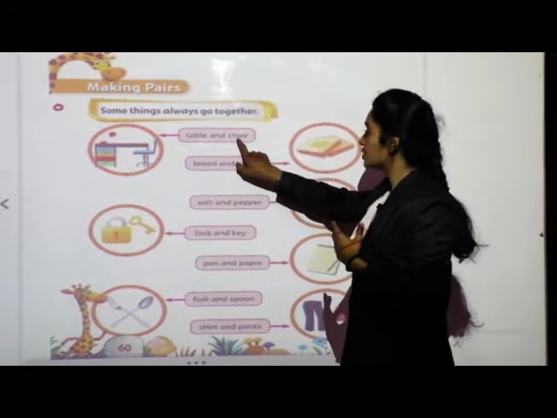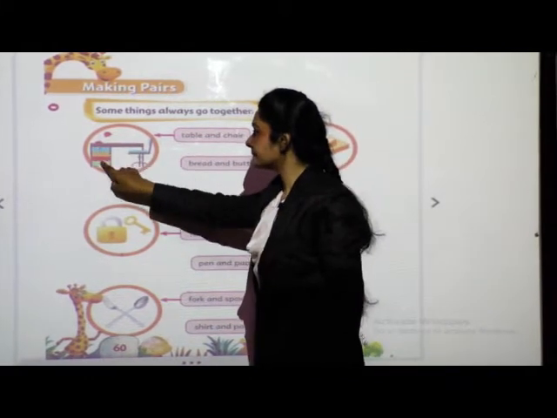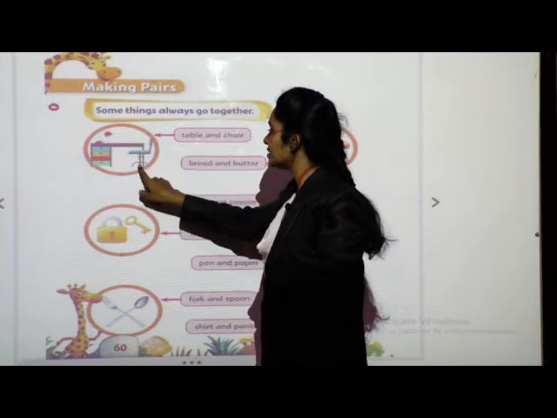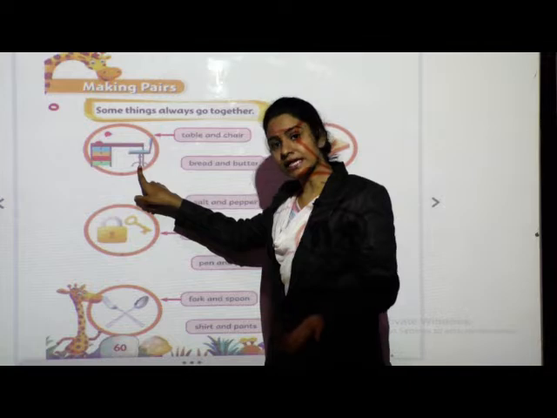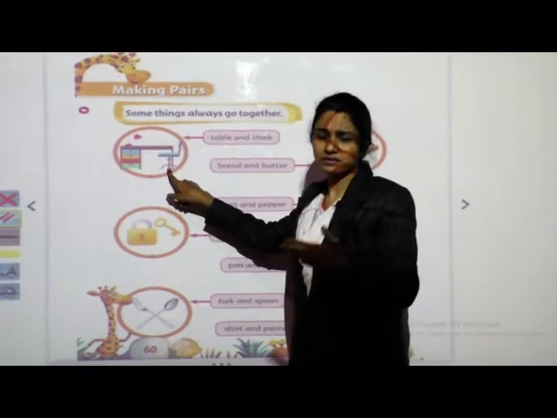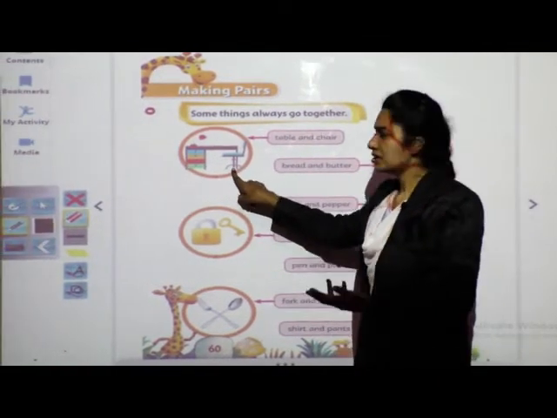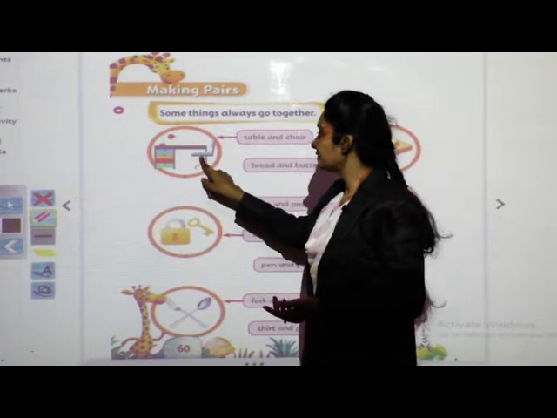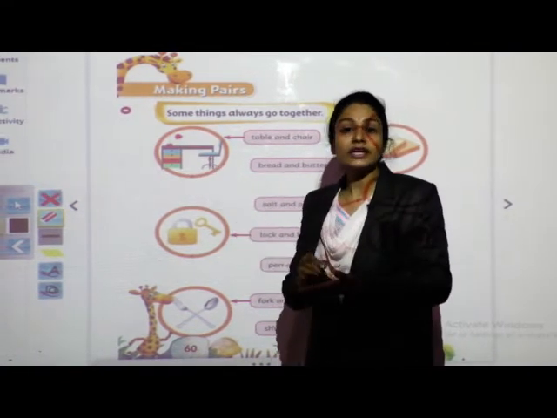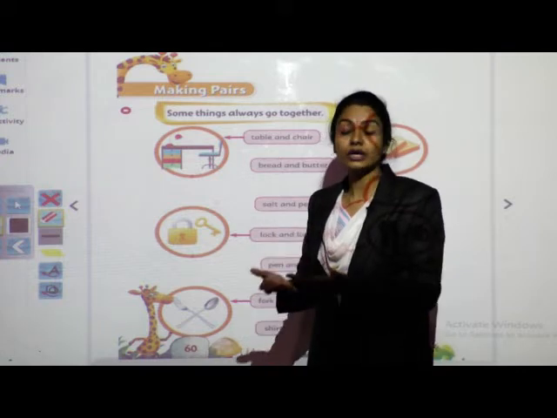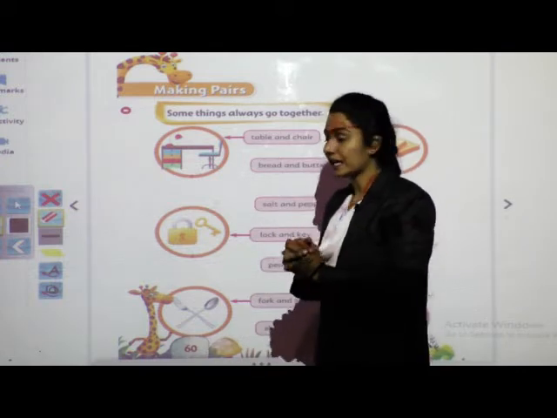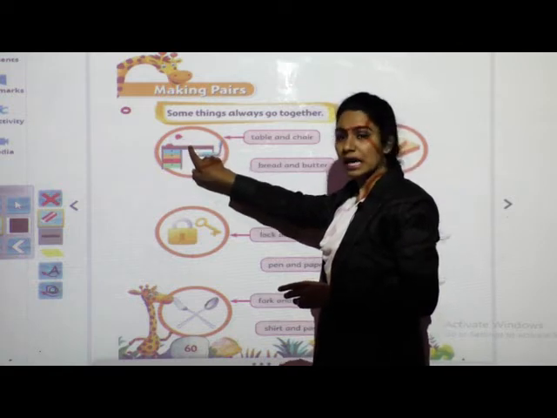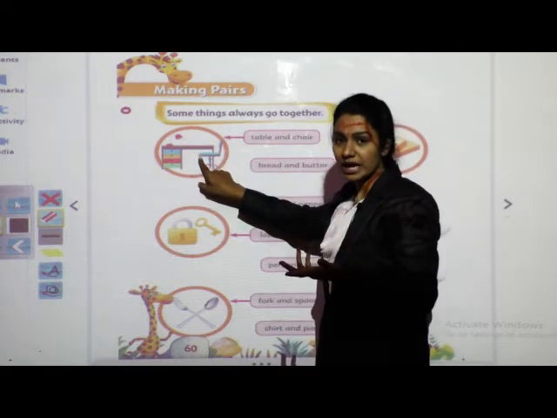Table and chair. Can you see this table children? This is a table, this is a table lamp, and here you can see the chair. If you want to sit for a study or sit a while just like that, where did you sit? On the table? Then always we need one chair, right? If you want to study or read some books, what do you need? You need this table to keep that book, and you need a chair to sit.